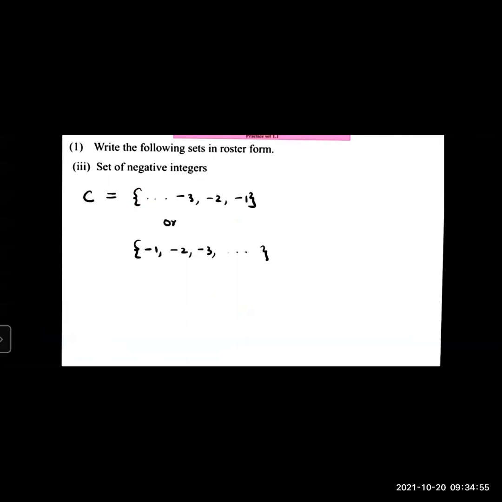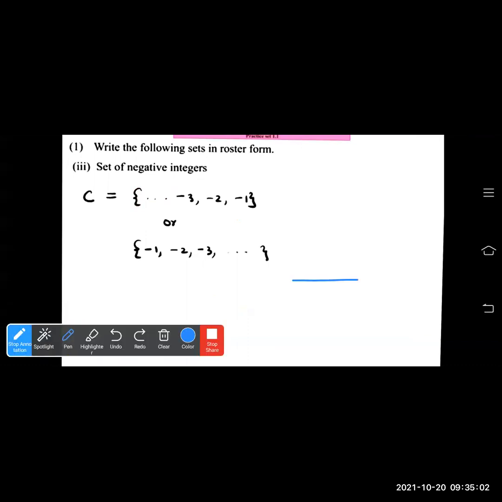Question number 3. Set of negative integers. What is the set of negative integers? Number line you can see here. 0 and positive numbers are there, and negative integers are -1, -2, -3. This way also you can write in the opposite way, -3, -2, -1, or this way -1, -2, -3 and dot, dot, dot. Both the methods are right. You have to name the set also. Here, the set of negative integers is labeled as C.